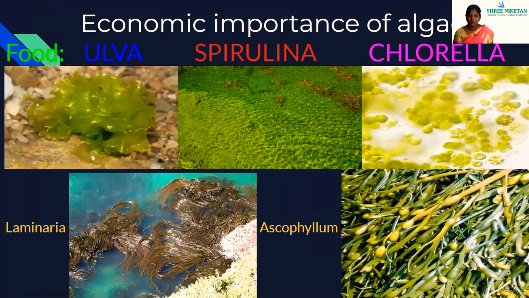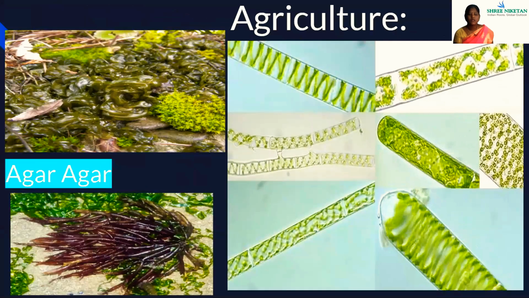Now we are going to see about the economic importance of algae. The economic importance of algae: they can be used as food. Examples: Ulva, Spirulina, Chlorella, Laminaria, Ascophyllum. Next, agriculture. For agricultural purposes, the algae are useful, and you can see the agar-agar, which is from the red algae.